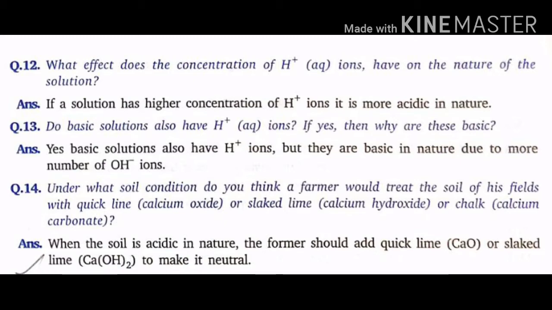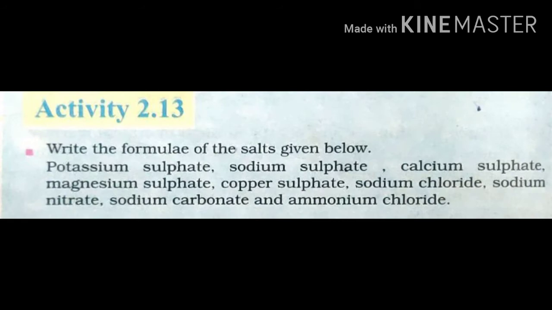Question number 4. Under what soil condition do you think a farmer would treat the soil of his fields with quicklime, that is calcium oxide, or slaked lime, calcium hydroxide, or chalk, calcium carbonate? Answer: when the soil is acidic in nature, the farmer should add quicklime CaO or slaked lime Ca(OH)2 to make it neutral. In the previous sessions, we have seen the formation of salts during various reactions. Let us understand more about their preparation, properties, and uses.